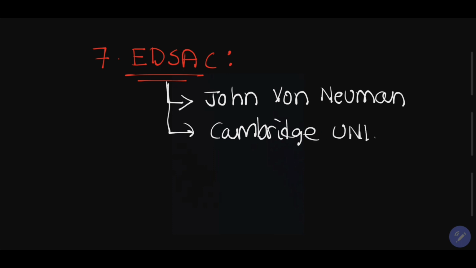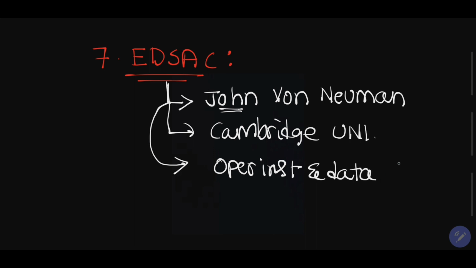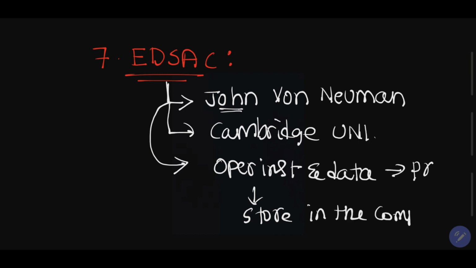According to John, the operating instructions and data must be processed, and that is going to be stored in the computer. Based on that concept, John von Neumann invented EDSAC.